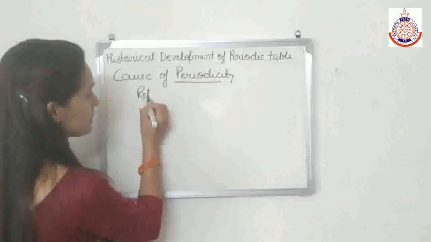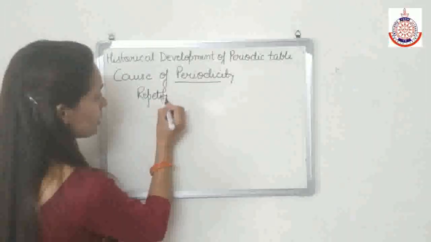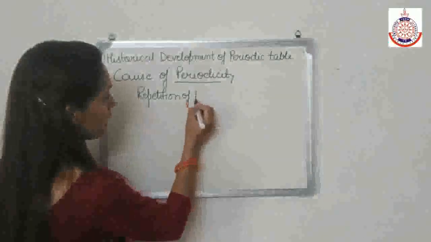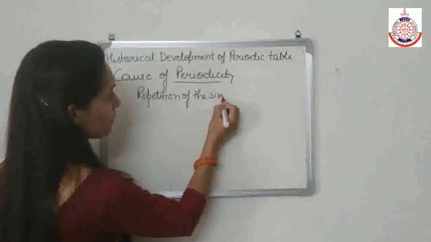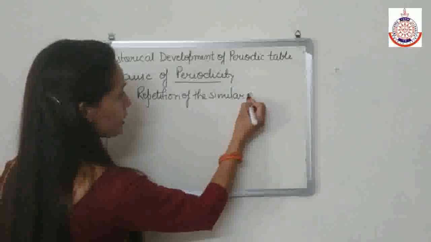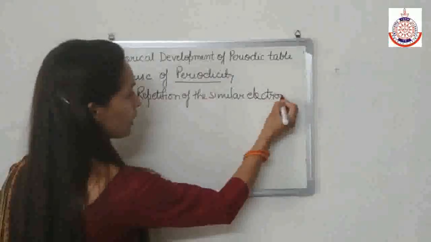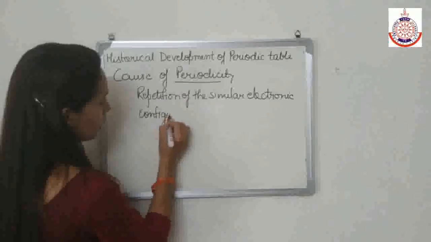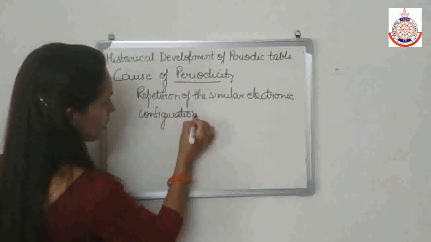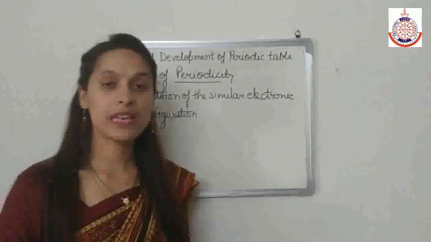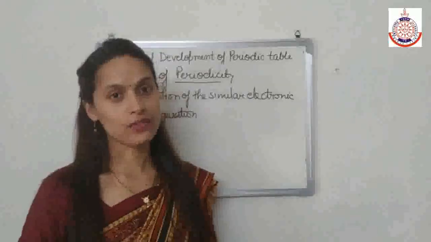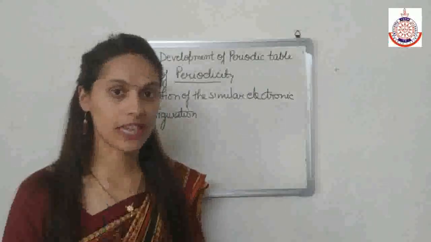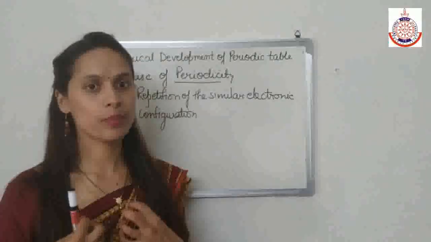The cause of periodicity is the repetition of similar electronic configuration after a regular interval of time.